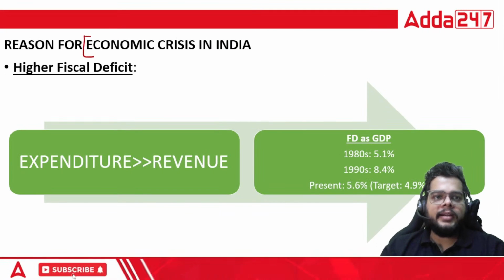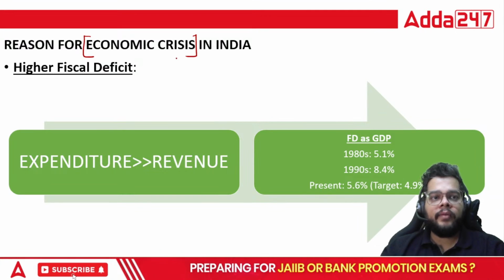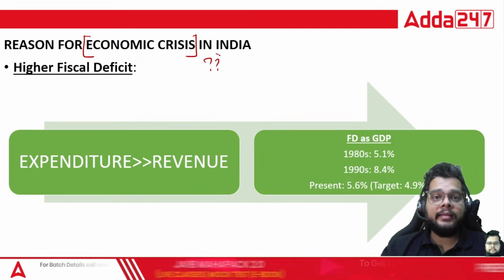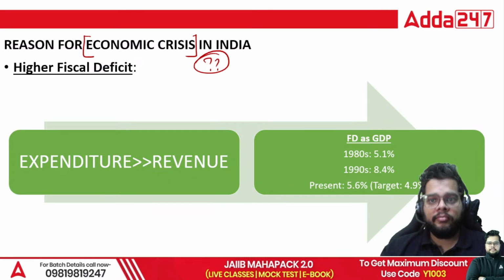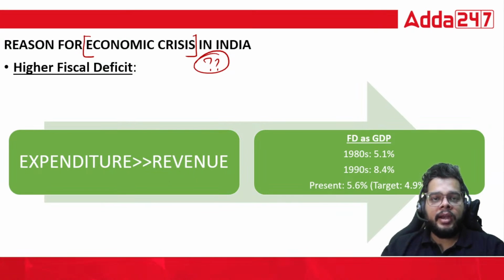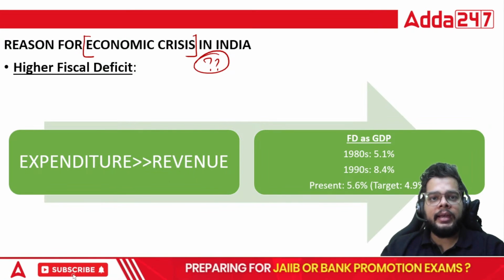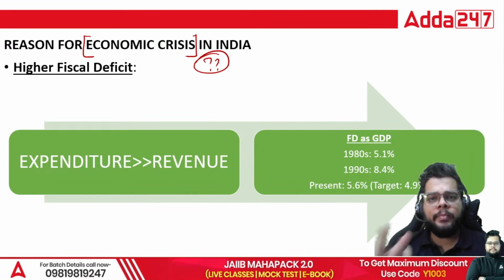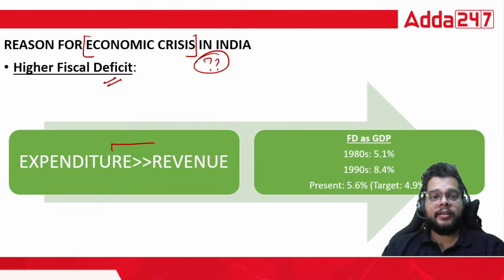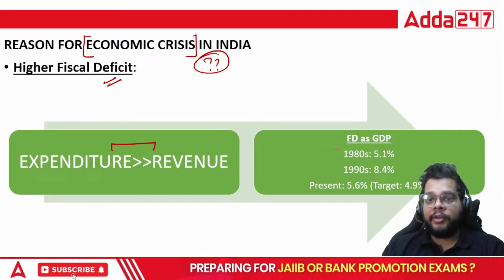Now, a quick heads up for all of you who are wondering why the economic crisis happened in our country in the era of the 1970s till 1990. What was the reason? The three prominent reasons. First of all, higher fiscal deficit. Expenditure of the government was way above the revenue earned.